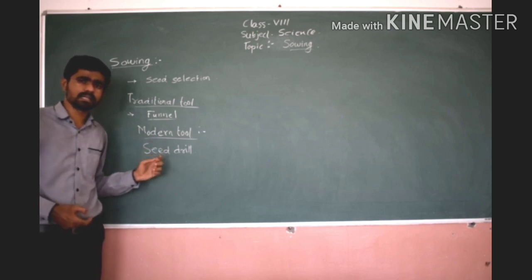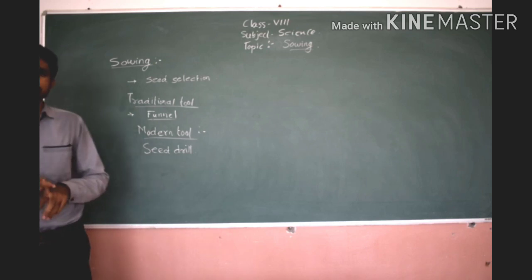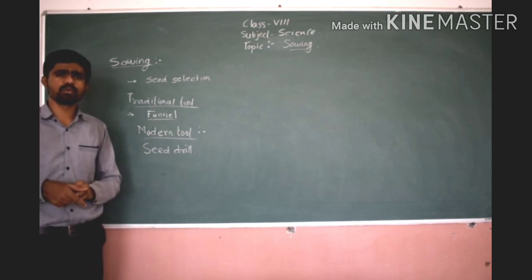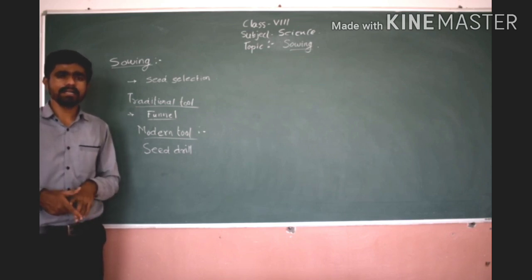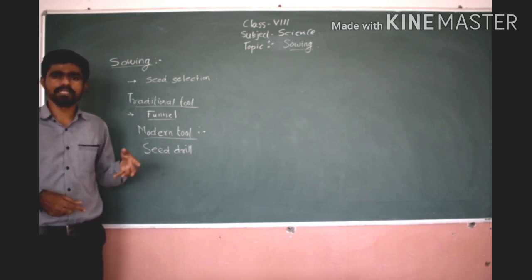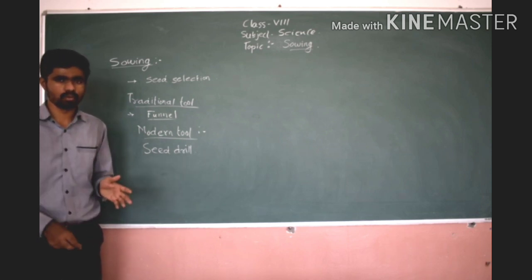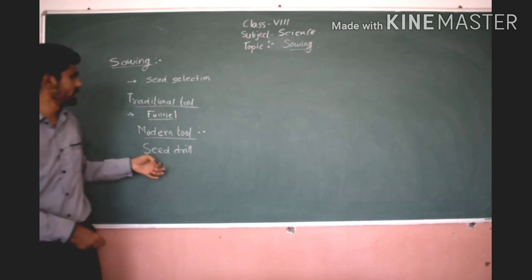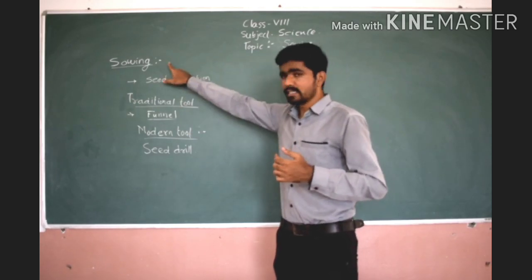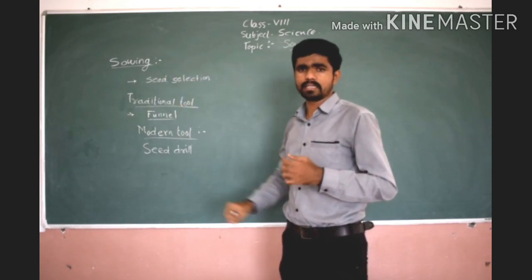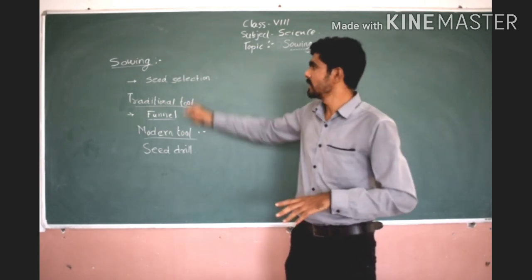to a tractor, so it is tractor driven, and it gives us the advantage that it is less time consuming, it saves labor, and it sows seeds at uniform distance, meaning the distance between two rows will be equal. It also ensures that seeds are at proper depth, and it covers the soil when the seed has been sown. These are the advantages of the seed drill, and this we have learned today, the process of sowing. This was the second step in practicing the crop. First we saw preparation, then we saw sowing.